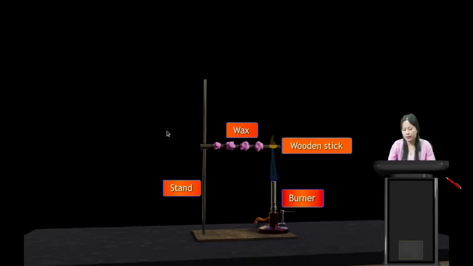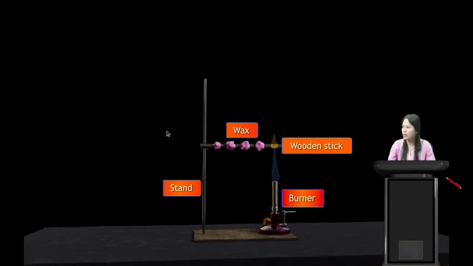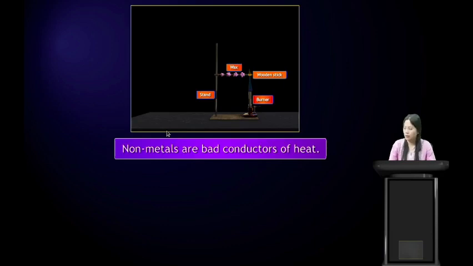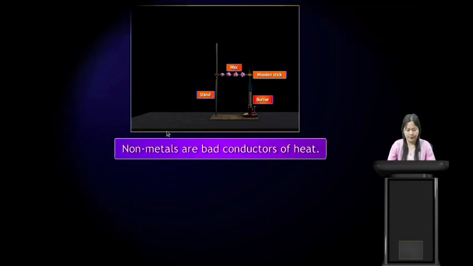Now see, what happens when you hit the tip of the wooden stick? You will see that this portion of the wood will get burned, but the wax does not melt. Yes, students, the wax does not melt. It is because even though this part is getting burned, the heat is not transferred to this side. So from here we can say that non-metals are bad conductors of heat.